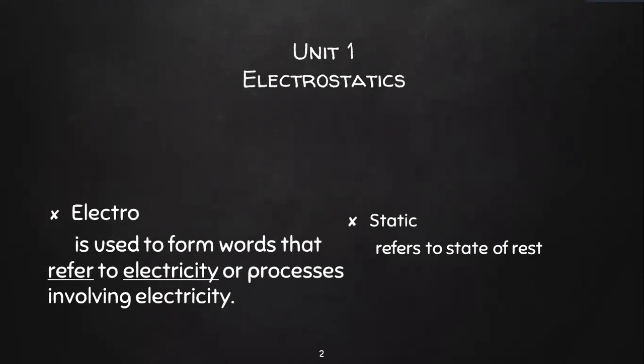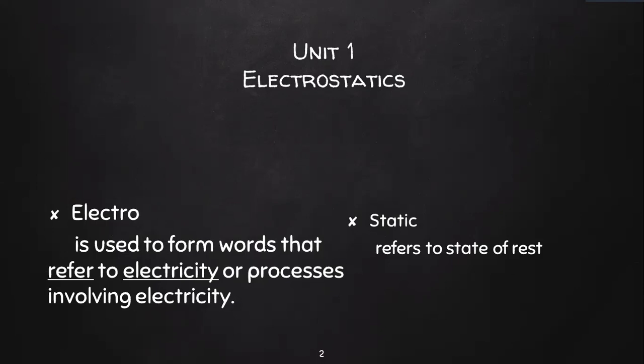So let's begin with understanding what the name of the chapter means. Electrostatics. It is a combination of two words. The first word is electro and the second word is statics. What does electro mean? When we hear the word electro, we'll immediately think of electricity. What does electricity involve? It involves charges. Flow of charge is called electricity. So remember electro as a charge. You just imagine electro as a charge.